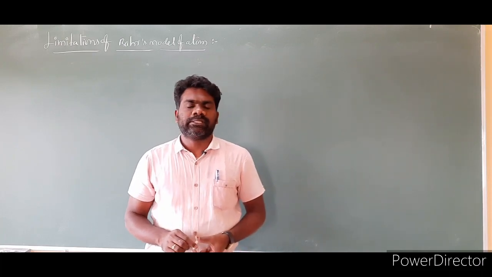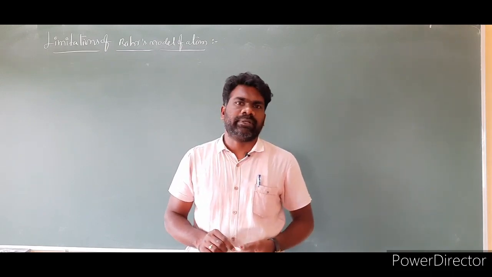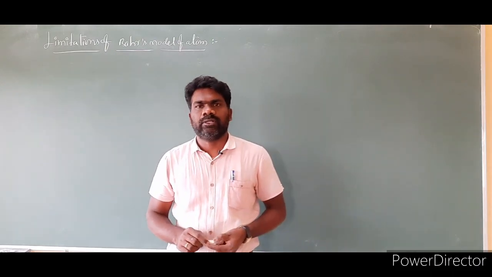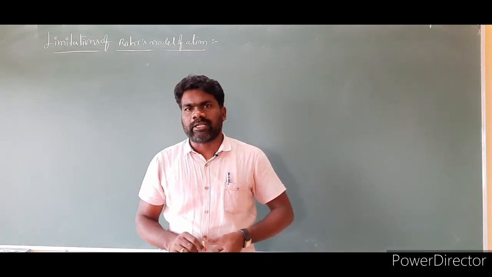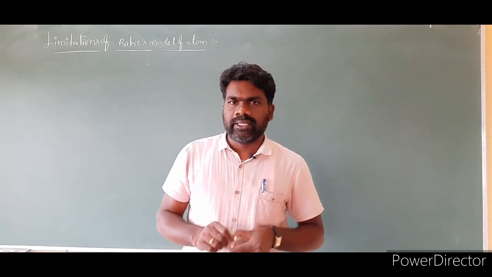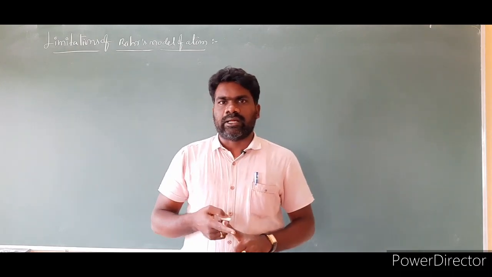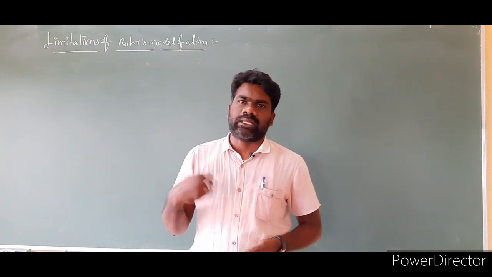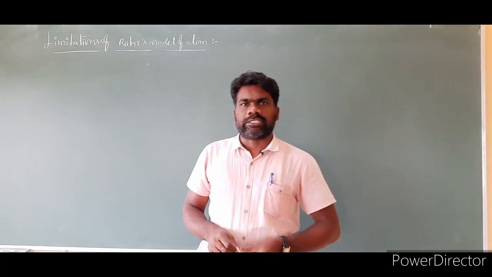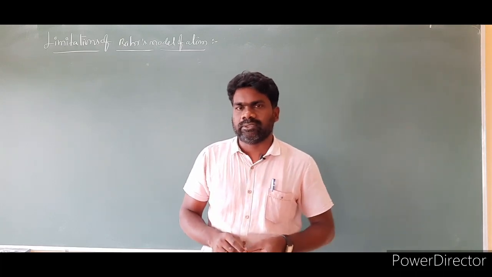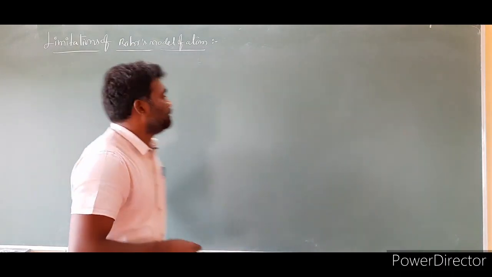Next topic is limitations of Bohr's model. Even though Bohr's model is a very successful model, it has some limitations. Let us look into the limitations of Bohr's model one by one. Limitation number 1: Bohr's model is unable to explain the spectra of atoms other than hydrogen. This point means, hydrogen has only one electron. Other elements you can take, like carbon, nitrogen, calcium and so on. If you take any element other than hydrogen, the spectra of these elements cannot be explained by Bohr's model. In simple words, the spectra of multi-electron atoms cannot be explained by Bohr's model.